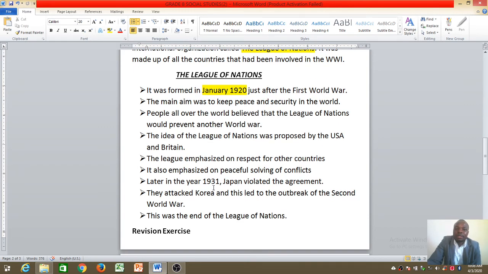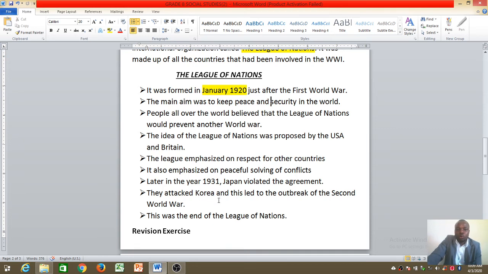Later in the year 1931, remember this League of Nations was formed in 1920, Japan violated the agreement. Japan disobeyed the agreement. It did not respect the agreement, and that's bad. How? Japan decided to attack Korea.